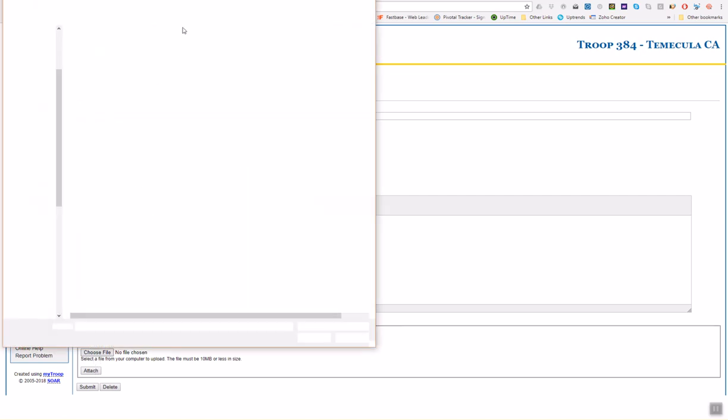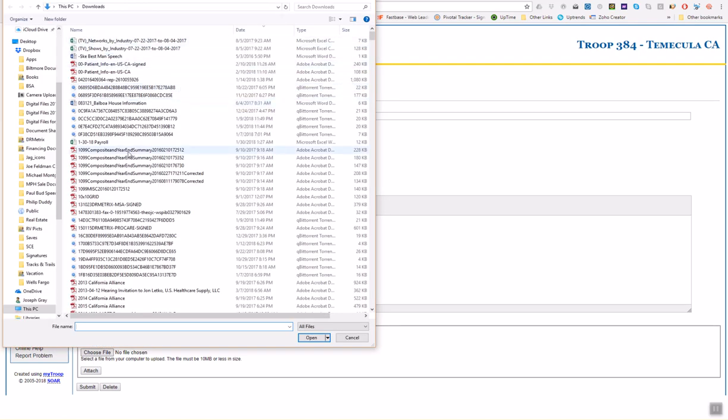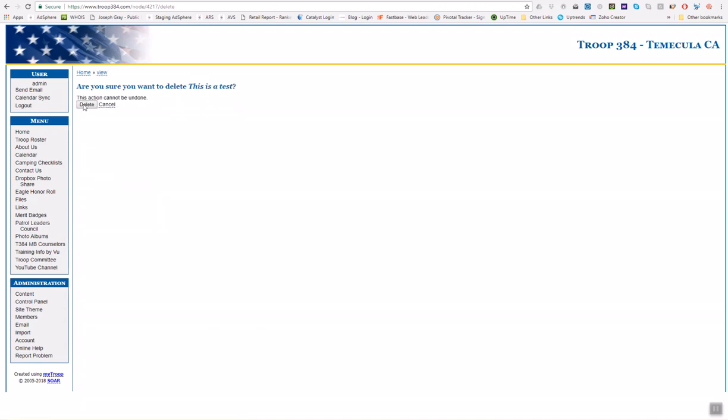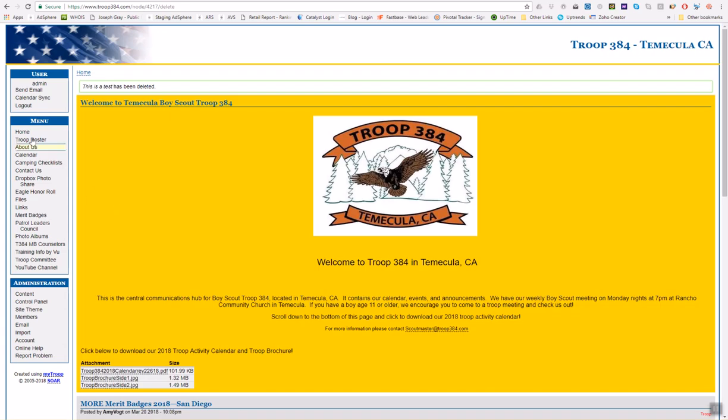It'll pop open a window on my computer. I can find the file I want to attach and just double click it. And that's as easy as that is. Then you just click submit. Now I'm going to go ahead and delete this particular message, since this is just a test message. It says, sure you want to delete? Yep, I'm going to delete my little test. And we're good to go.